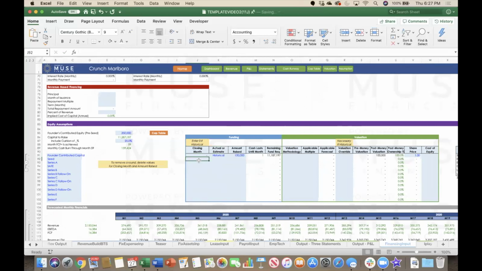In our example, a seed round of $1 million will be closed in month 1 of our forecast. Since this is actually happening, we will choose actual in the dropdown.